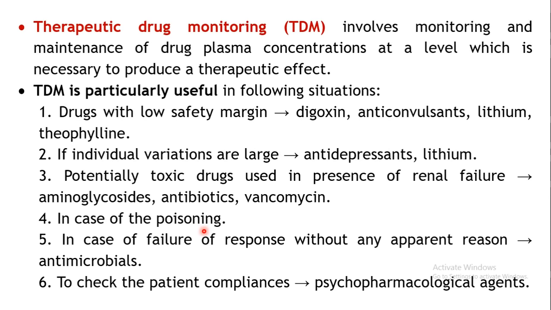Next is in case of poisoning. If the person has consumed certain drugs with the intention to commit suicide or something like that, or if poisoning of a particular drug has taken place, maybe accidental, you may have to monitor the plasma levels to check whether the poison is removed from the body or not.